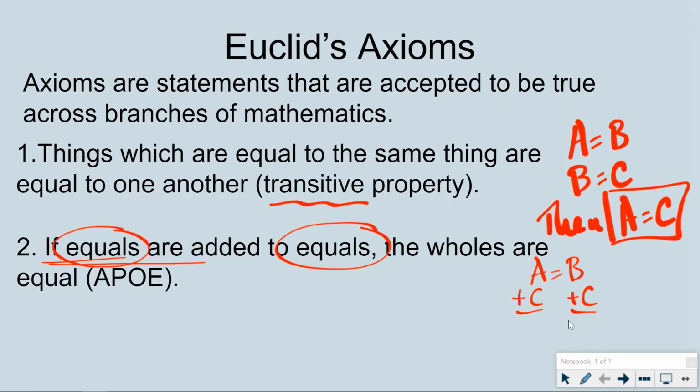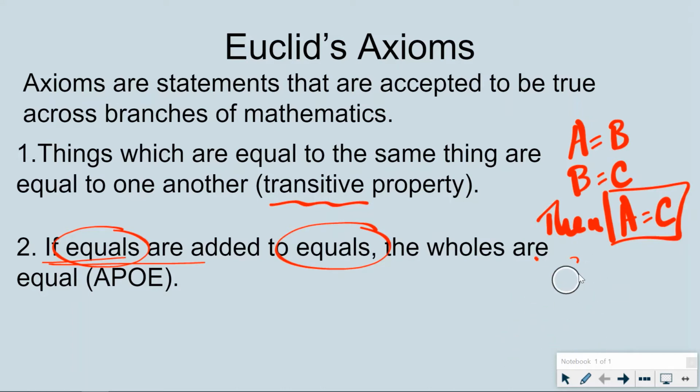The new whole that's created from that, A plus C, is equal to the other whole created from this, B plus C.